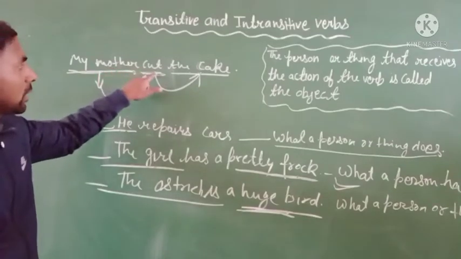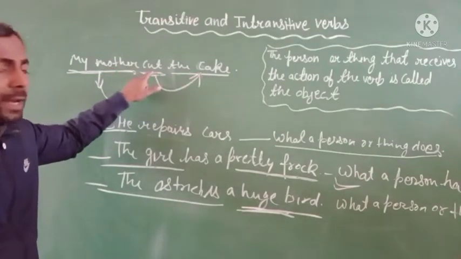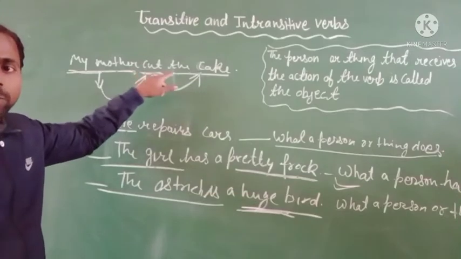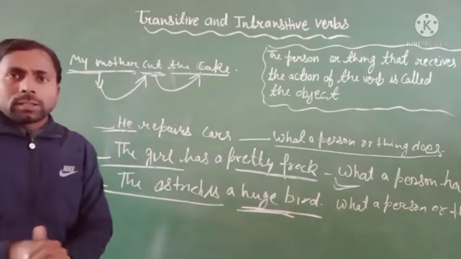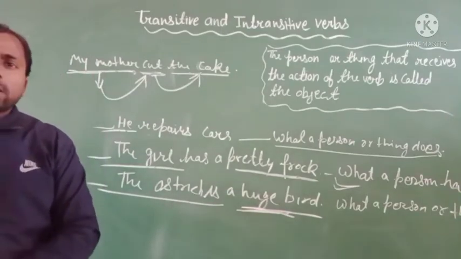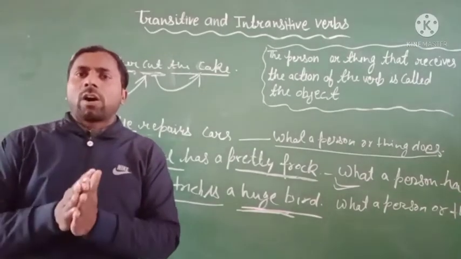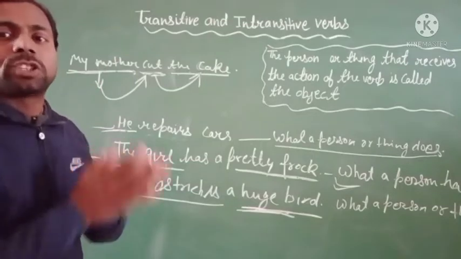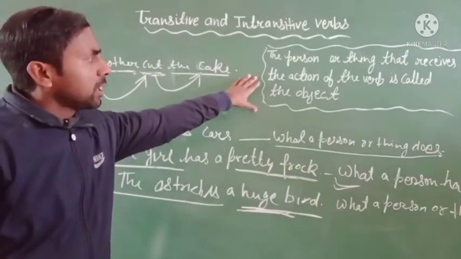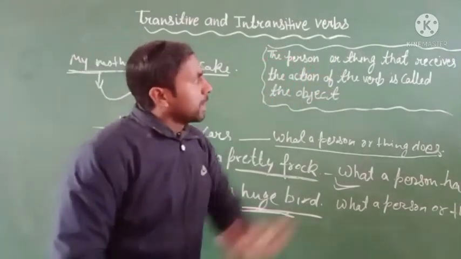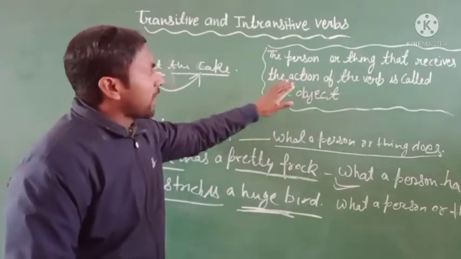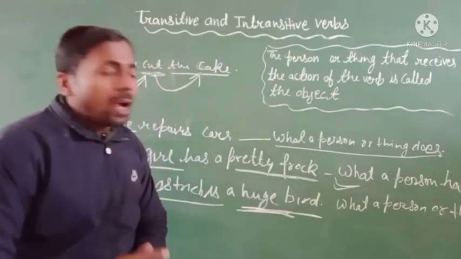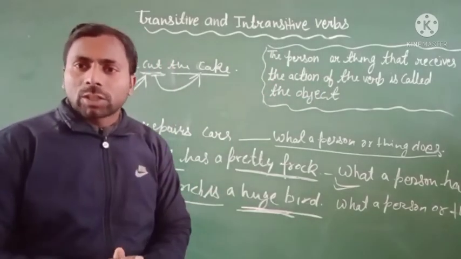So this sentence tells us that the person or thing that receives the action of the verb is called the object. That's clear?